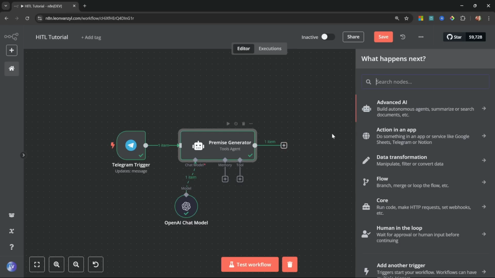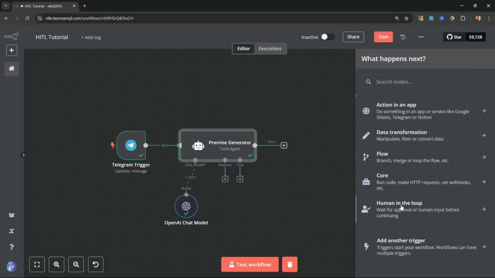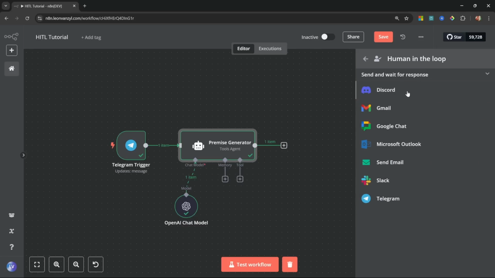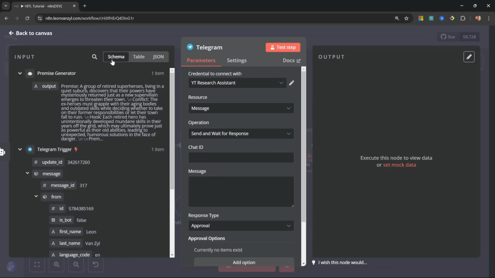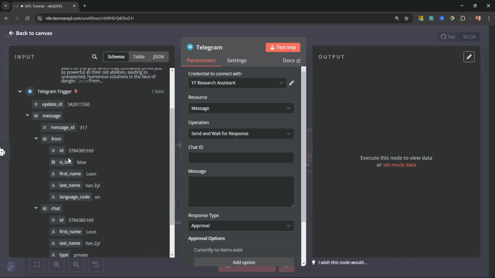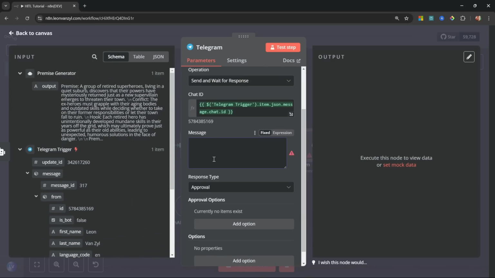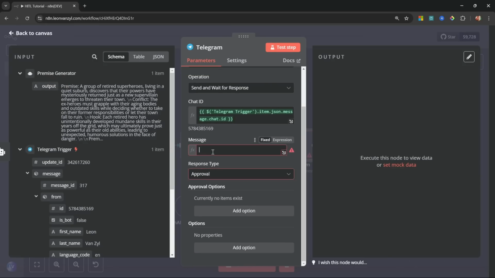First, let's click on Add, and let's have a look at what we can find in this human in the loop node. Here we have human in the loop integration with Discord, Gmail, Google Chat, Outlook, email, Slack, and Telegram. For our use case, we'll select Telegram and ensure that the operation is set to send and wait for response. And for the chat ID, I'll switch over to schema. Under the Telegram trigger, let's add the chat ID. And for the message, let's grab the output that was generated by the premise agent, like so.